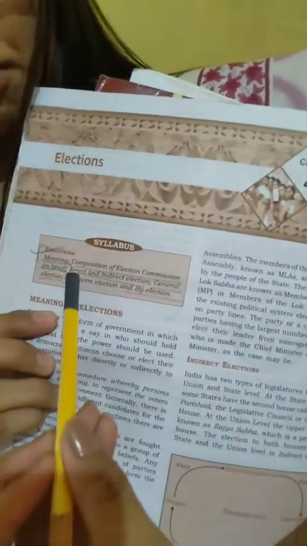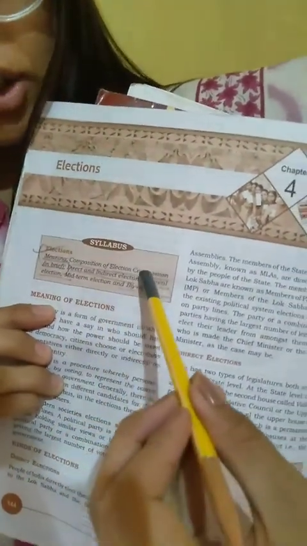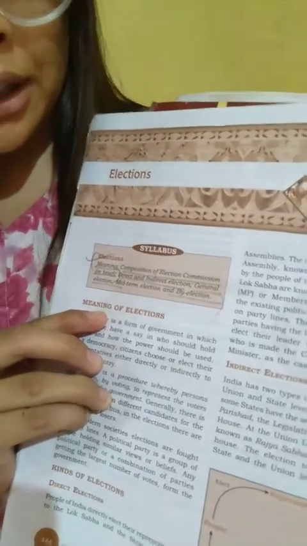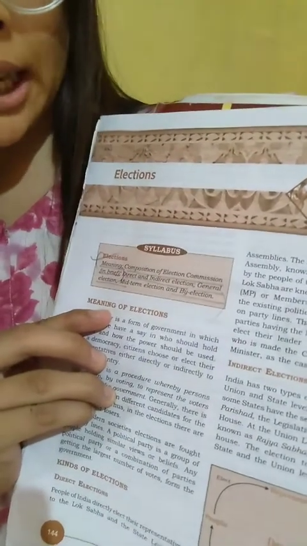You see the meaning and composition of the Election Commission, which we need to do in brief, followed by direct and indirect election, general election, midterm election, and by-election. First of all, we need to know the meaning of election. When we talk about election, we need to keep it in our mind.